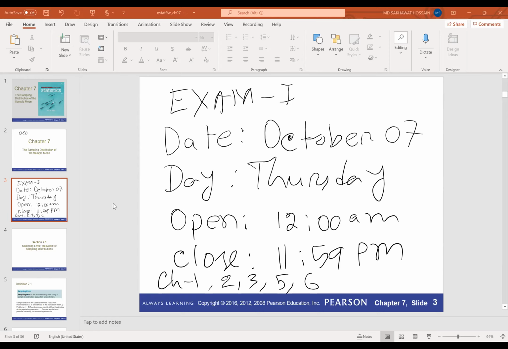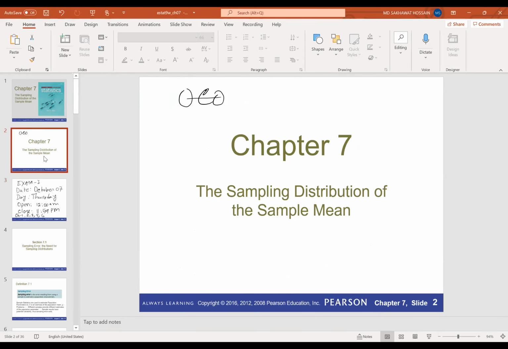Today we'll start a new chapter. This is chapter 7, and it is about the sampling distribution of the sample mean. The sample mean is a statistic. When we construct a distribution for a statistic, that's called a sampling distribution. X bar is the sample mean, which is a statistic, S the standard deviation is another statistic, and the median is also a statistic.